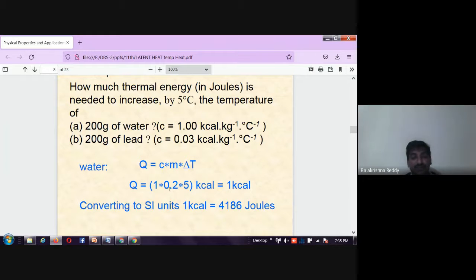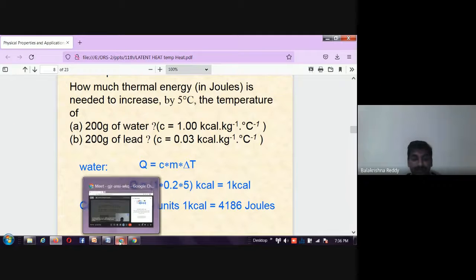Convert into kilograms, it is 0.2, into the temperature change, which is in degrees Celsius or Kelvin. It makes no difference, because a 1 degree Celsius rise means a 1 Kelvin difference automatically. So into 5, that gives 1 kilocalorie as the heat energy required. Converting into the SI unit system, 1 kilocalorie equals 4186 joules, or approximately 4200 joules. So this is about specific heat capacity and how we can measure it.